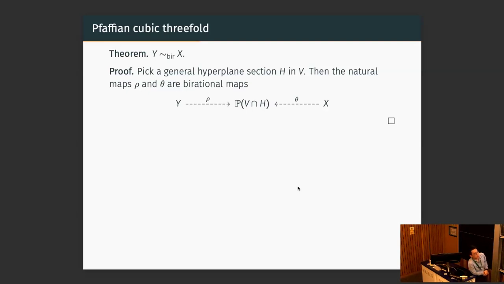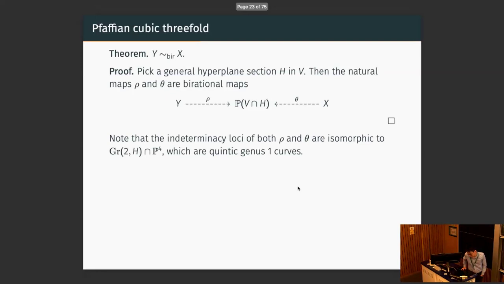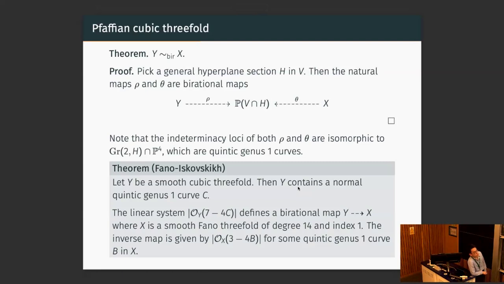Similarly, on the right side from X, each point on X is a two-dimensional subspace in V because it's inside the Grassmannian G(2,V). So you have a similar map. And rho and theta will be birational maps, but the indeterminate locus is when your two-dimensional subspace unfortunately lies completely inside H, so you don't cut off any dimension. So this means the indeterminate locus is given by the intersection of Grassmannian G(2,H) and P4. And these will be quintic genus 1 curves generically. So this also gives a more geometric interpretation of these birational maps.